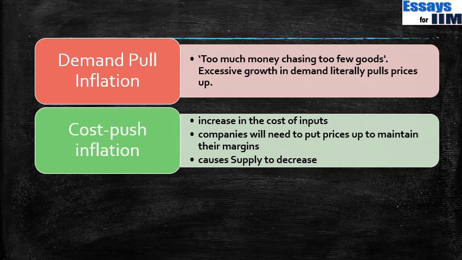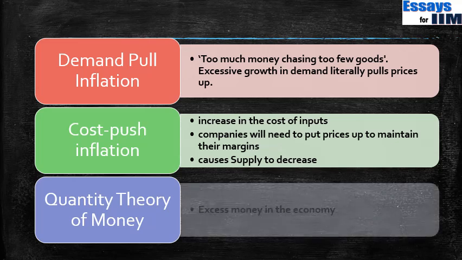So they will need to increase the price of the bread to maintain their margins or to even remain in business. So now the people who will be using bread in some other business, let us say bread pakoda somebody is selling, now he will again have to increase his price. So there is a spiral of price increase in the economy which happened because of the supply side. The inputs were getting costlier or they were not easily available.